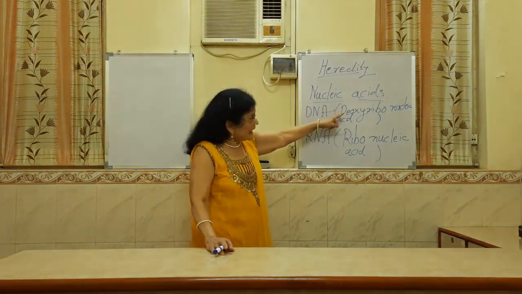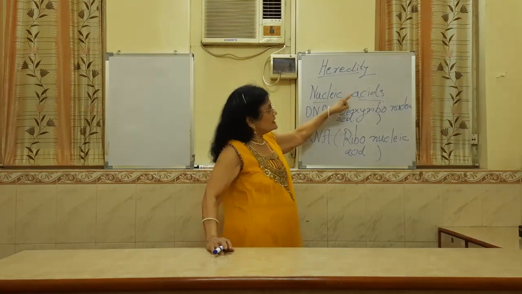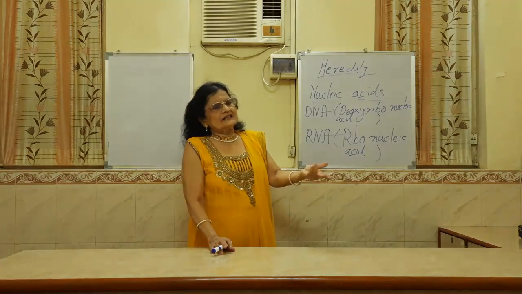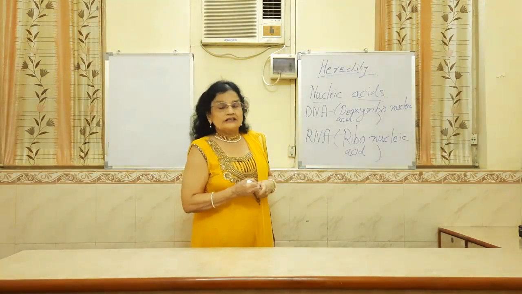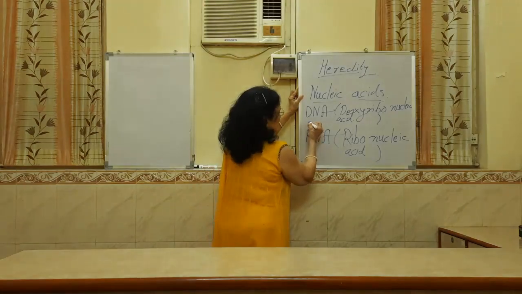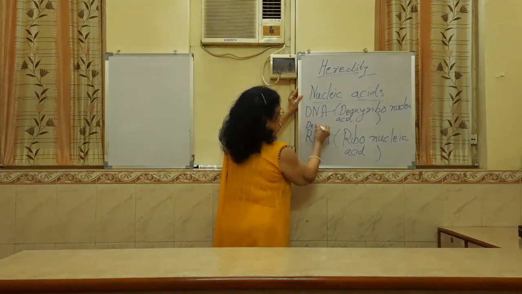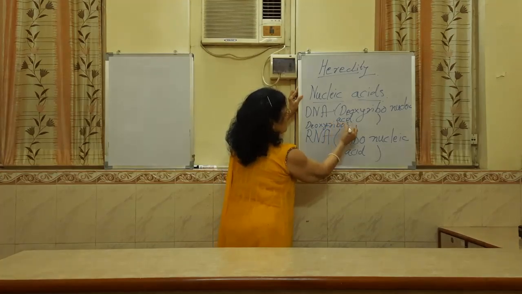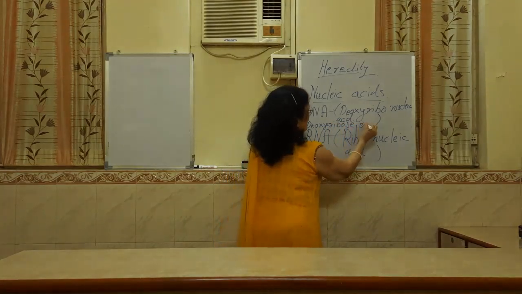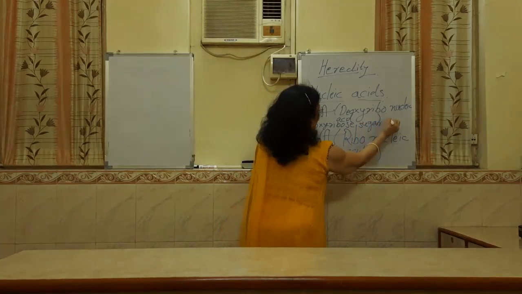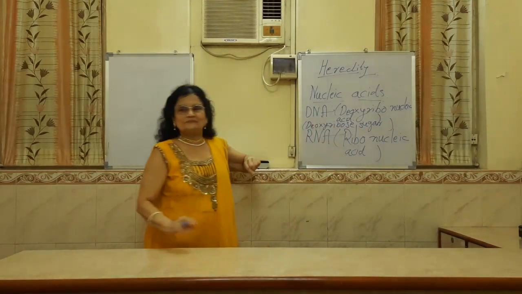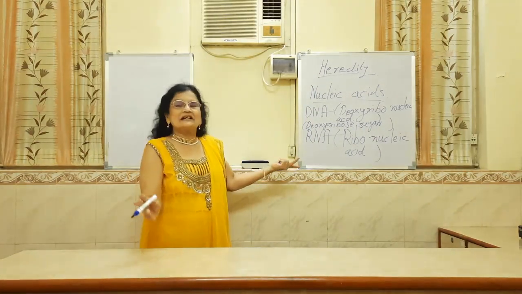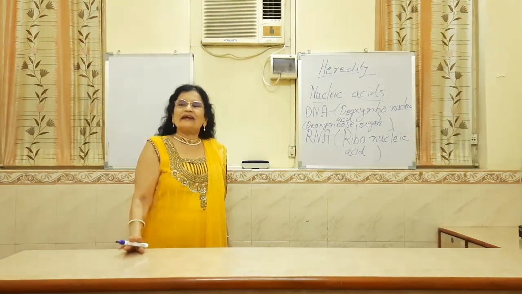Now we come to the next one. Why is this called deoxyribonucleic acid? The answer is again very simple, because it contains deoxyribose sugar. Now intelligent students like you can answer my next question very quickly.